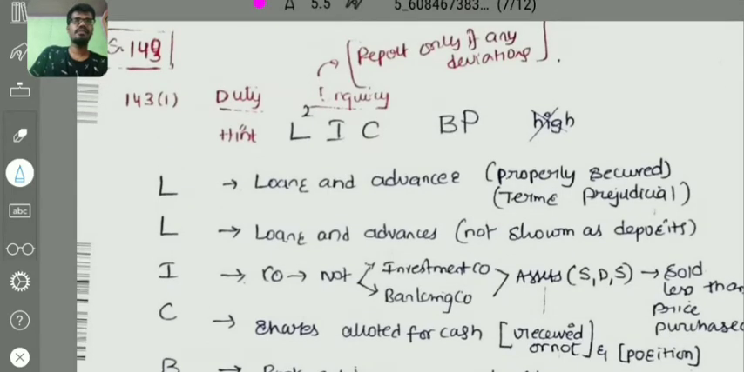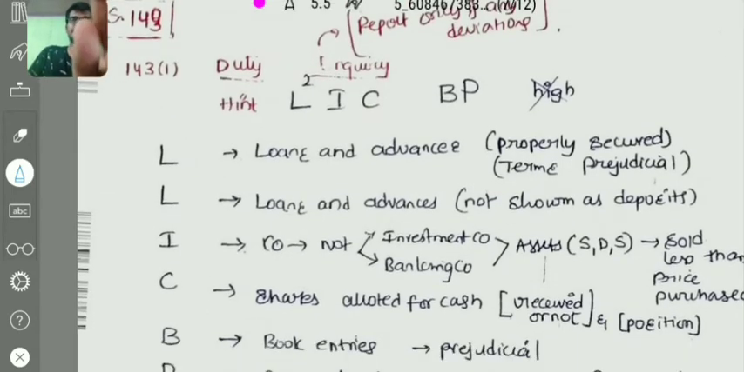And coming to one of the big sections in company audit, that is section 143. Section 143 deals with so many things: duty to inquire, duty to report, government companies, auditing standards, CARO, and fraud reporting.